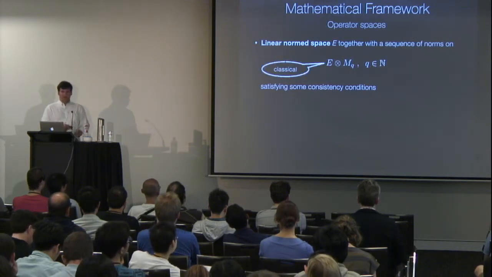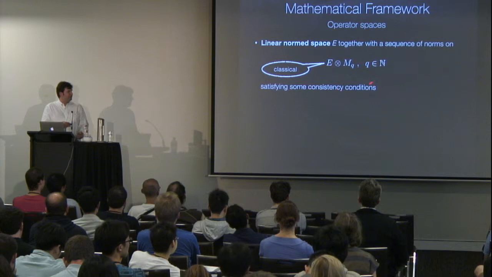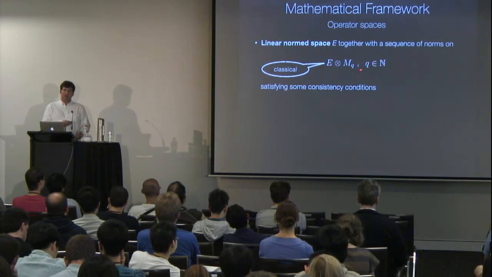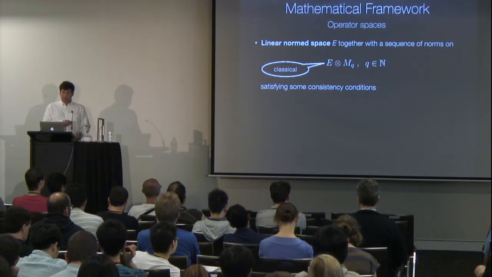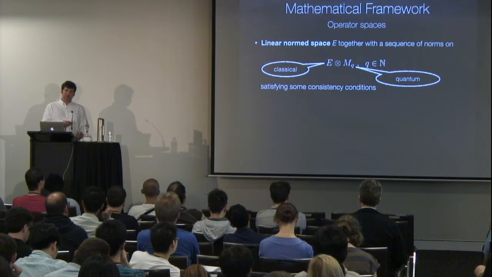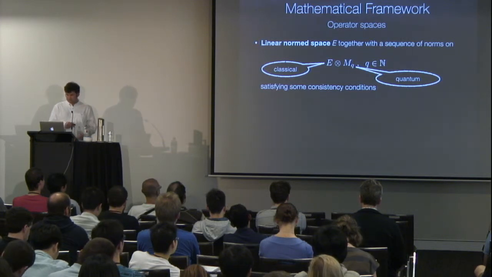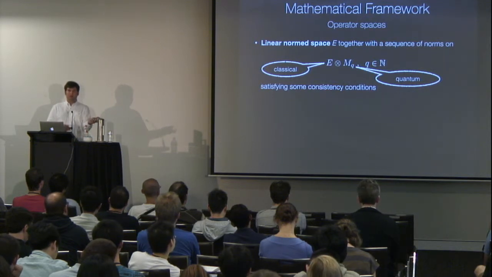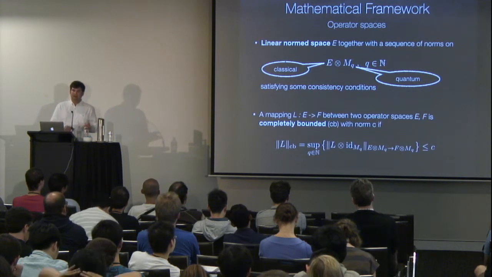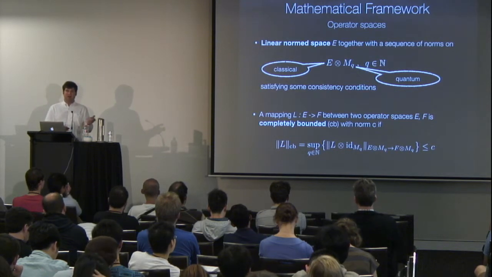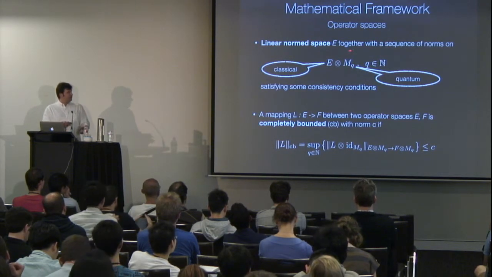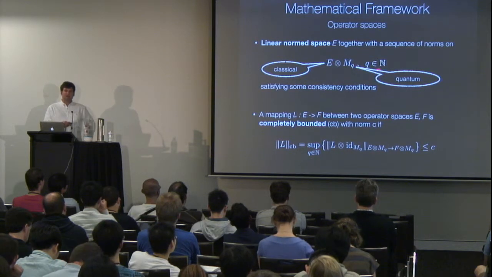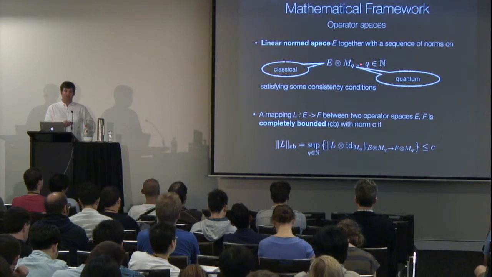Now this is exactly the setting we want to have, because we want to think of a normed linear space E as modeling our classical system, our classical input constraints, and then we allow a correlation with some quantum part MQ. Now, what is the right generalization of the norm of a mapping? Well, it means that we have to stabilize our mapping in the sense that we are not only interested in what happens if we input something in E, but also in what happens if we input something in E tensor MQ.